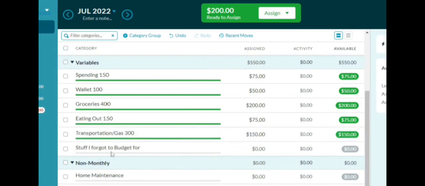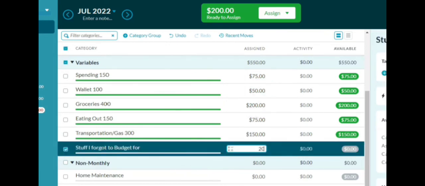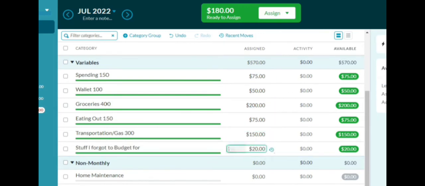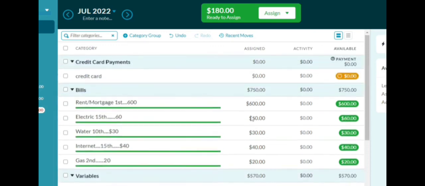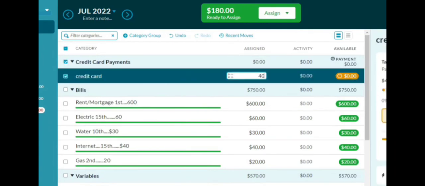Now, the stuff I forgot to budget for, the reason why I love this is because this is a miscellaneous category. So let's say, for example, you go over in any of these budgets, you're able to come here and take out $20, just in case you go over budget. If you don't go over budget, and you actually keep this by the end of the month, you can put it to the next month, you can put it into savings, or you can put it right back into ready to assign. So now you have paid your bills, and we need to put $40. I completely forgot.